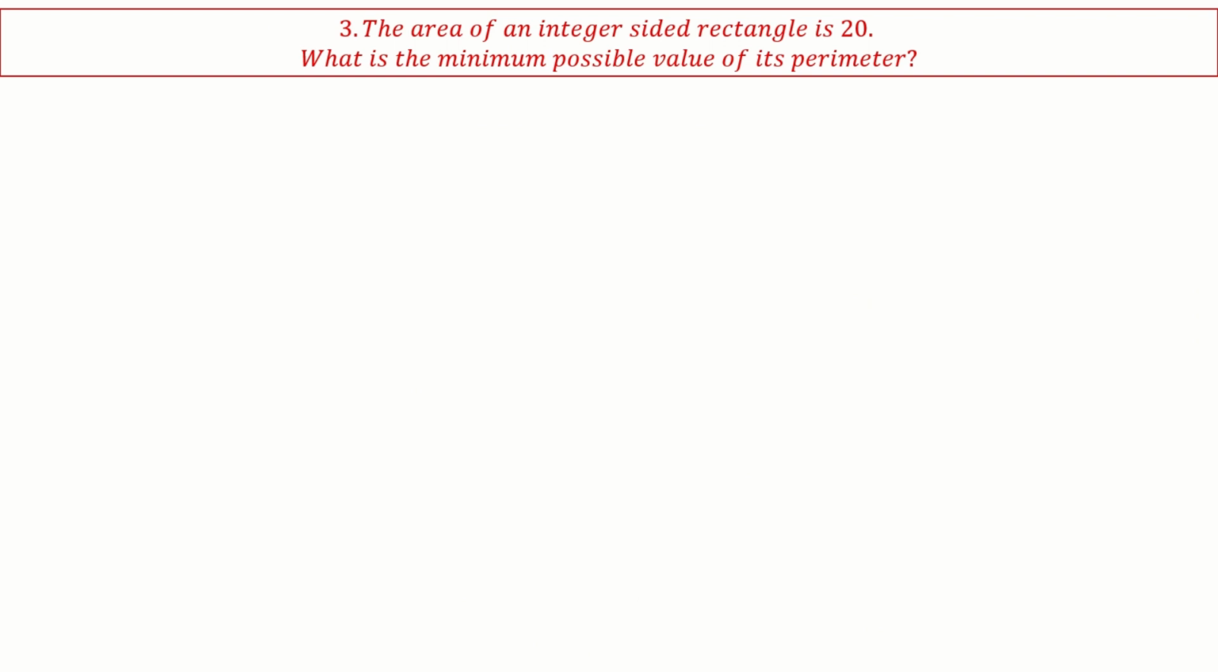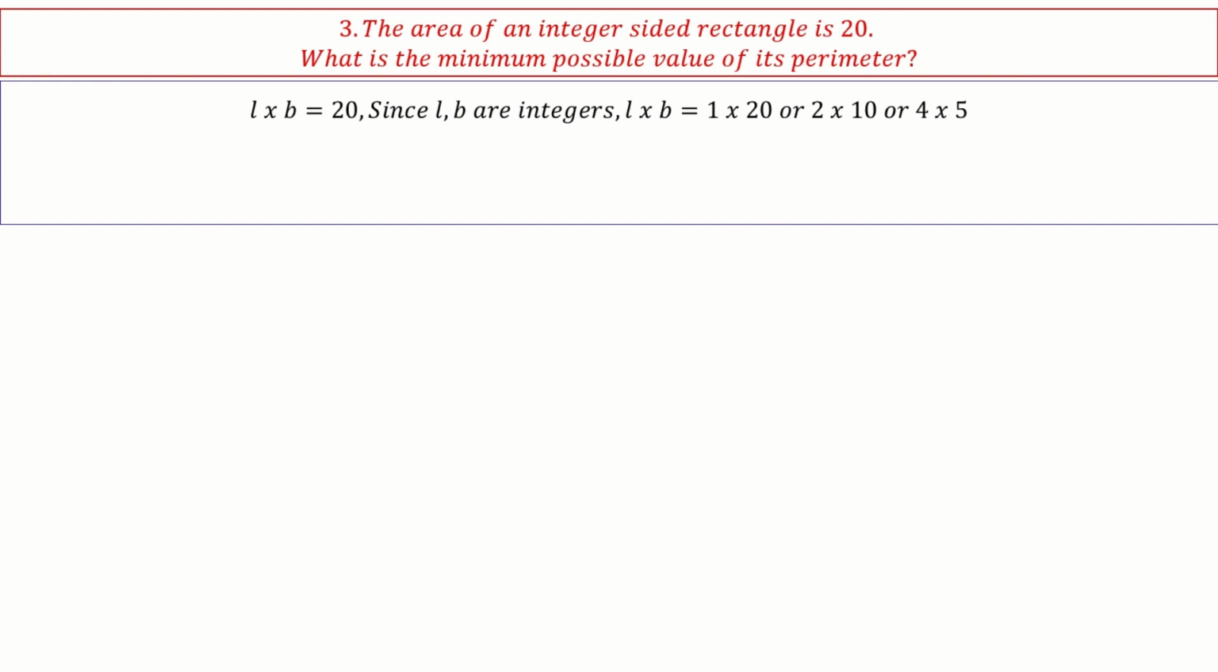The area of an integer sided rectangle is 20. Note down it is an integer sided rectangle. What is the minimum possible value of its perimeter? We know area of a rectangle is L into B, so L into B is 20. Since L and B are integers, the options we have are 1 into 20, 2 into 10 or 4 into 5. Do we have any other option possible? There is no other option, right? So these are the 3 options.